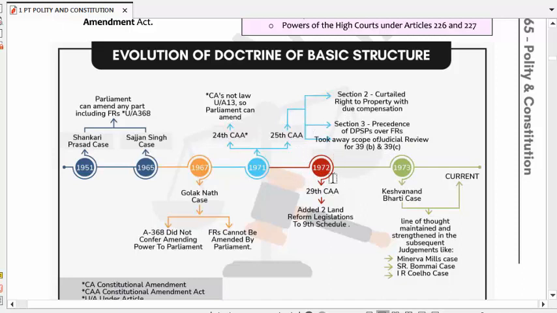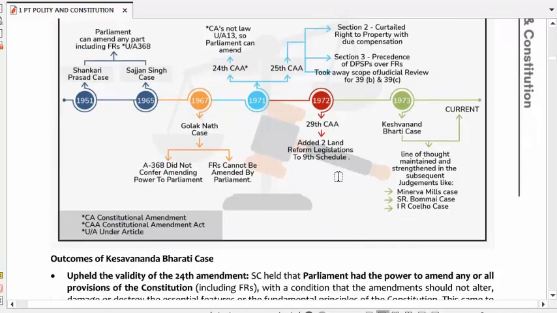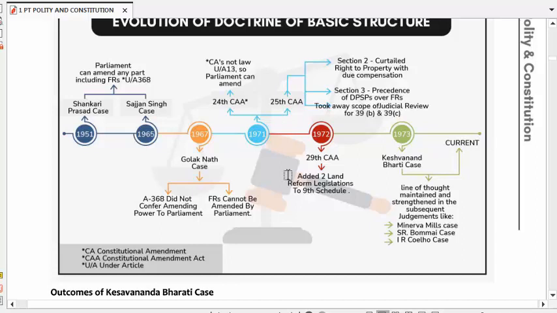Now what happened? Again in 1972, the 29th Constitutional Amendment Act was there. In this amendment, what happened? This amendment added two land reform legislations to the 9th schedule. The 9th schedule is a schedule which is shielded from judicial review. It means the article or the law which is in the 9th schedule will not be judicially reviewed.